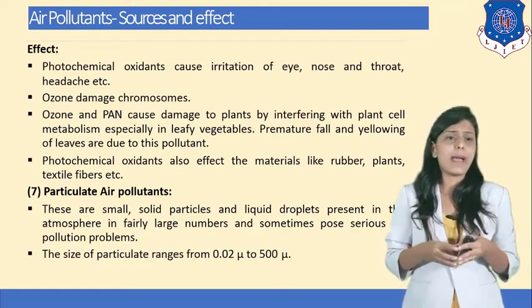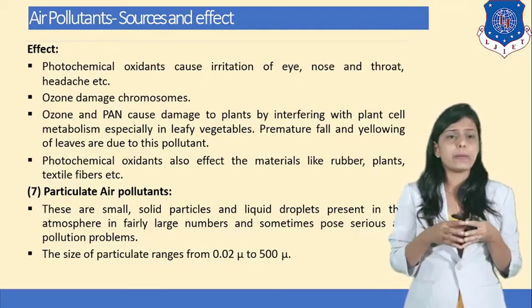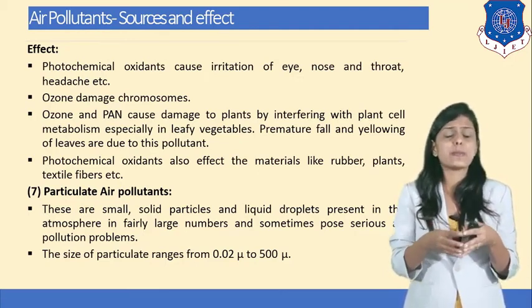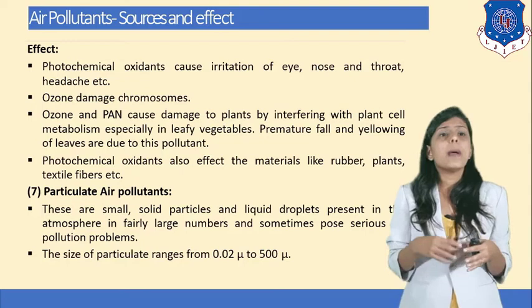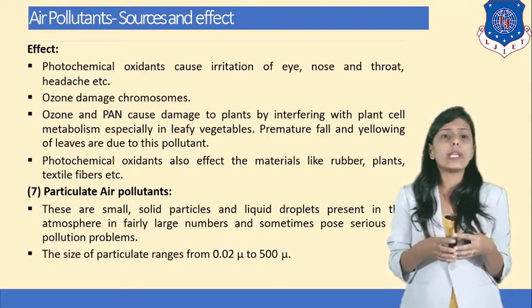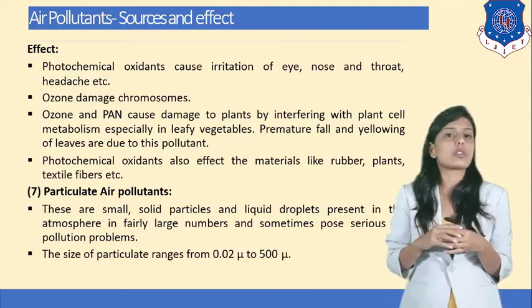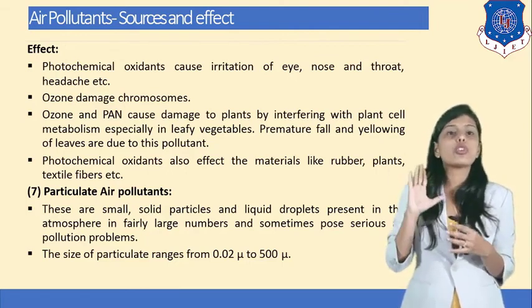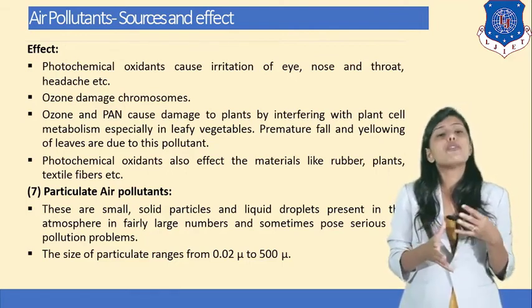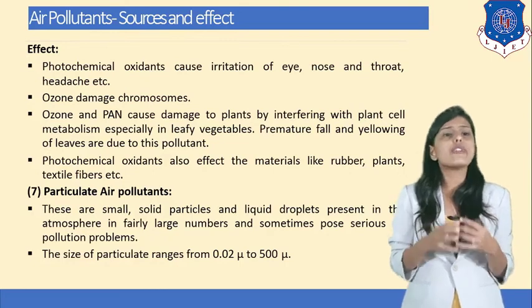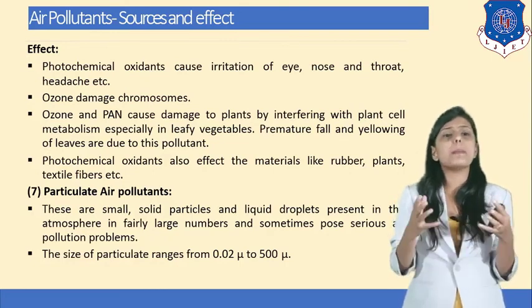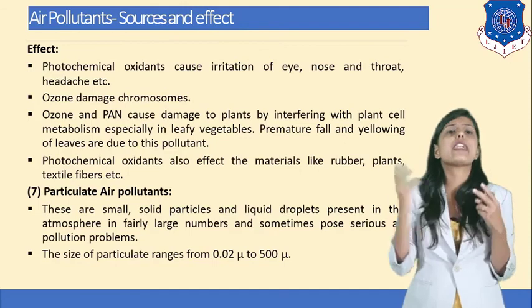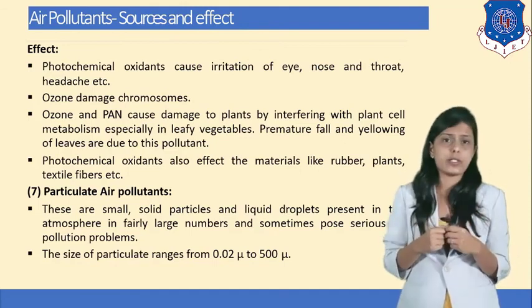Ozone and PAN cause damage to plants by interfering with plant cell metabolism, especially in leafy vegetables. Premature falling and yellowing of leaves are due to this pollutant. Photochemical oxidants also affect materials like rubber, plants, and textile fibers.